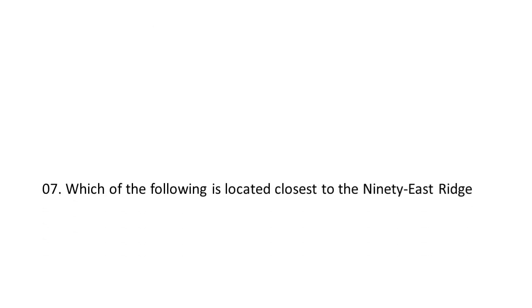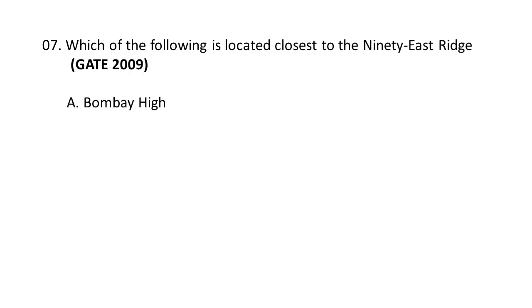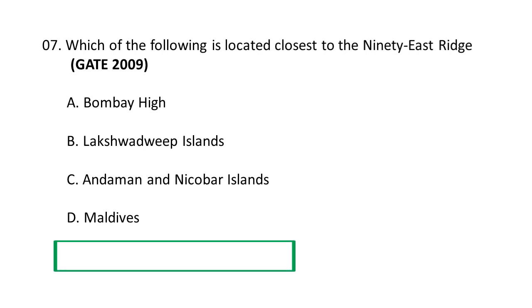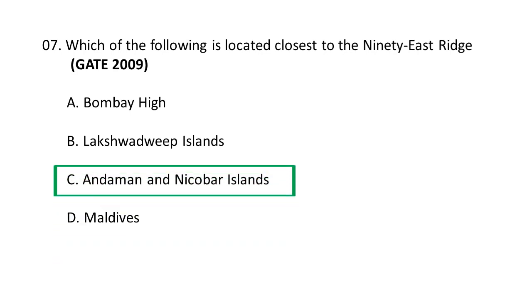Next question. Which of the following is located closest to the 90 East Ridge? The choices are A Bombay High, B Lakshadweep Islands, C Andaman and Nicobar Islands, D Maldives. So the correct option is Andaman and Nicobar Islands, C. The Andaman and Nicobar Islands are close to the 90 East Ridge. The 90 East Ridge runs from the west of the Andaman and Nicobar Islands and extends south to the eastern part of Amsterdam and St. Paul Island. The ridge is named for its proximity to the 90th meridian, which runs from the North Pole to the South Pole. So C is the correct option.